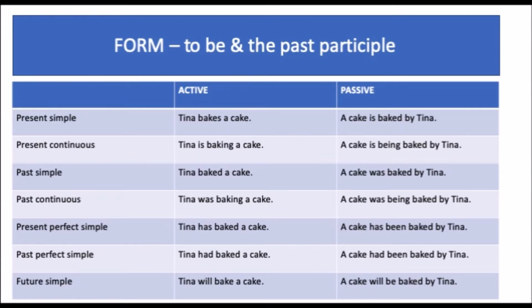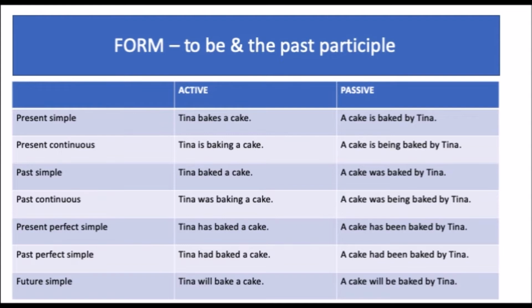Past simple. Active. Tina baked a cake. Passive. A cake was baked by Tina. Past continuous. Active. Tina was baking a cake. Passive. A cake was being baked by Tina.